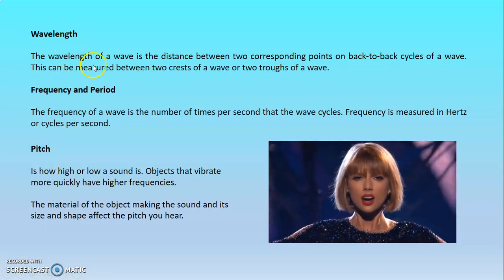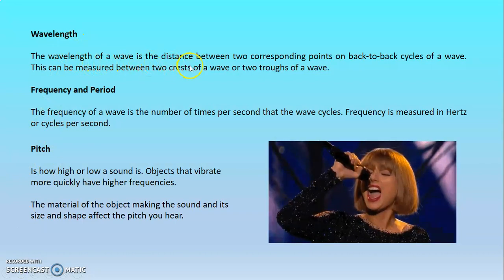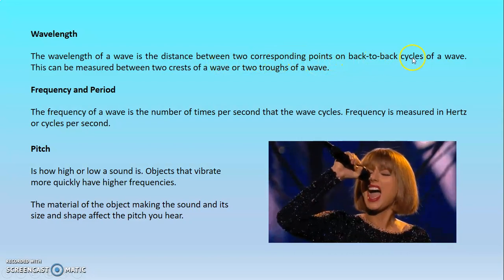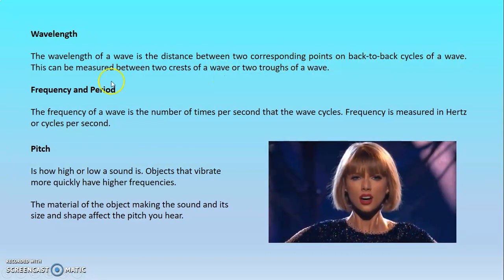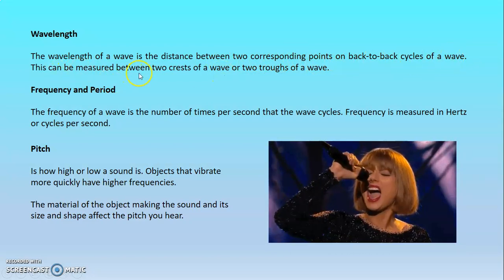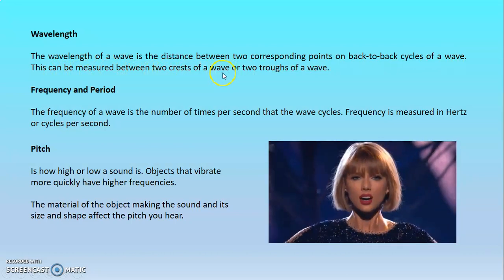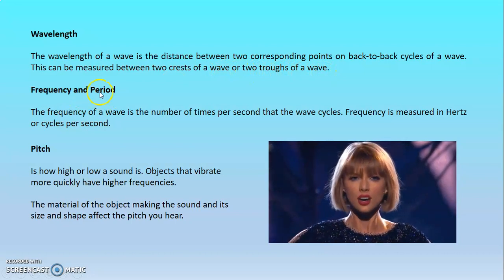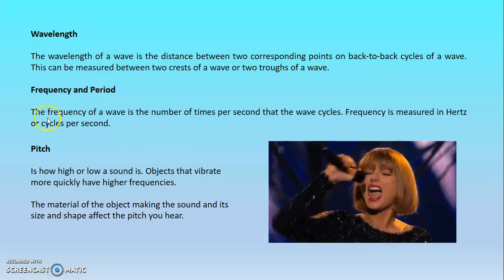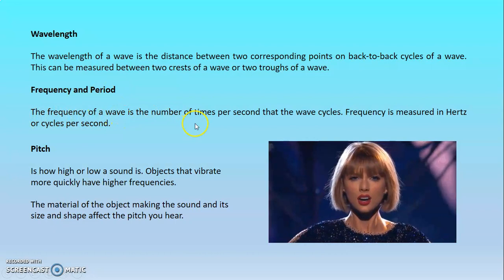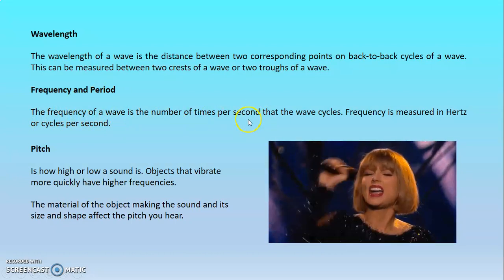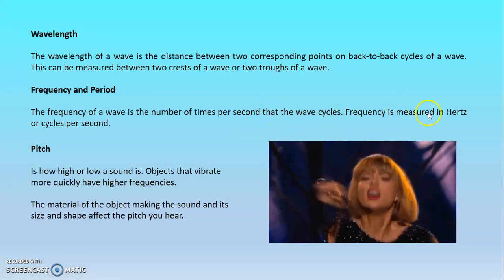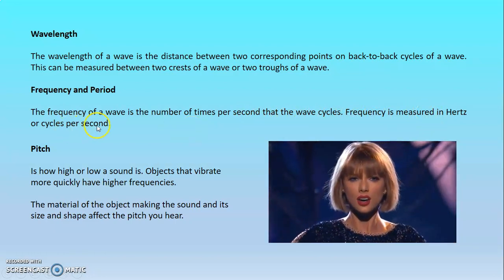The wavelength of a wave is the distance between two corresponding points on back-to-back cycles of a wave. This can be measured between two crests of a wave or two troughs of a wave. Frequency and period. The frequency of a wave is the number of times per second that the wave cycles. Frequency is measured in hertz or cycles per second.